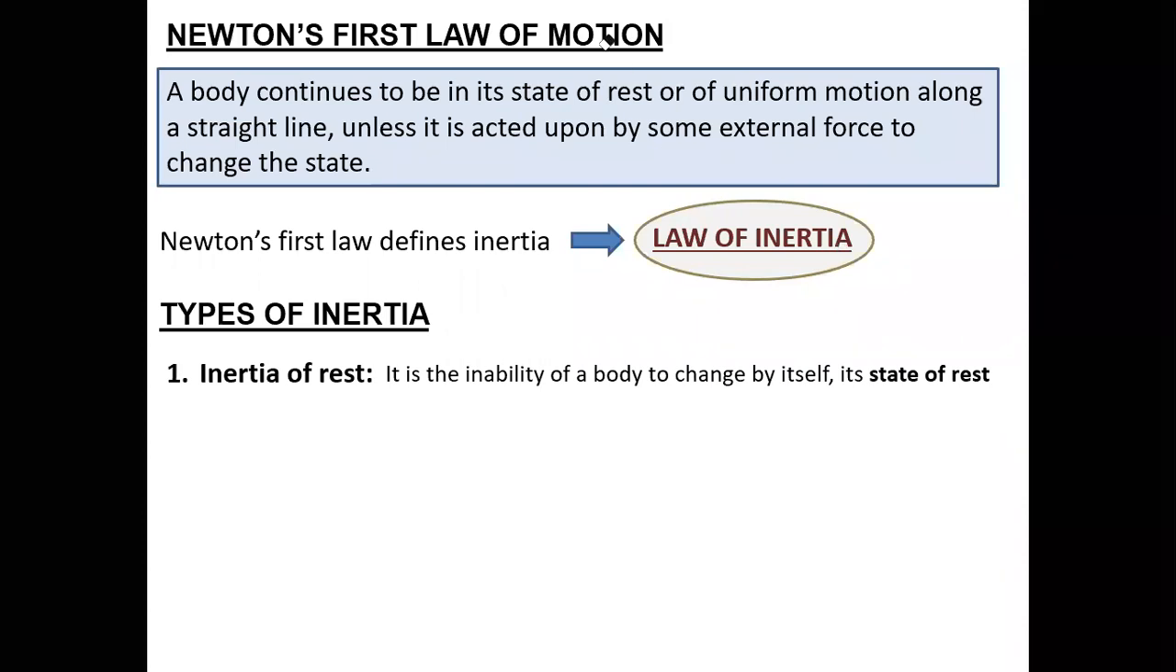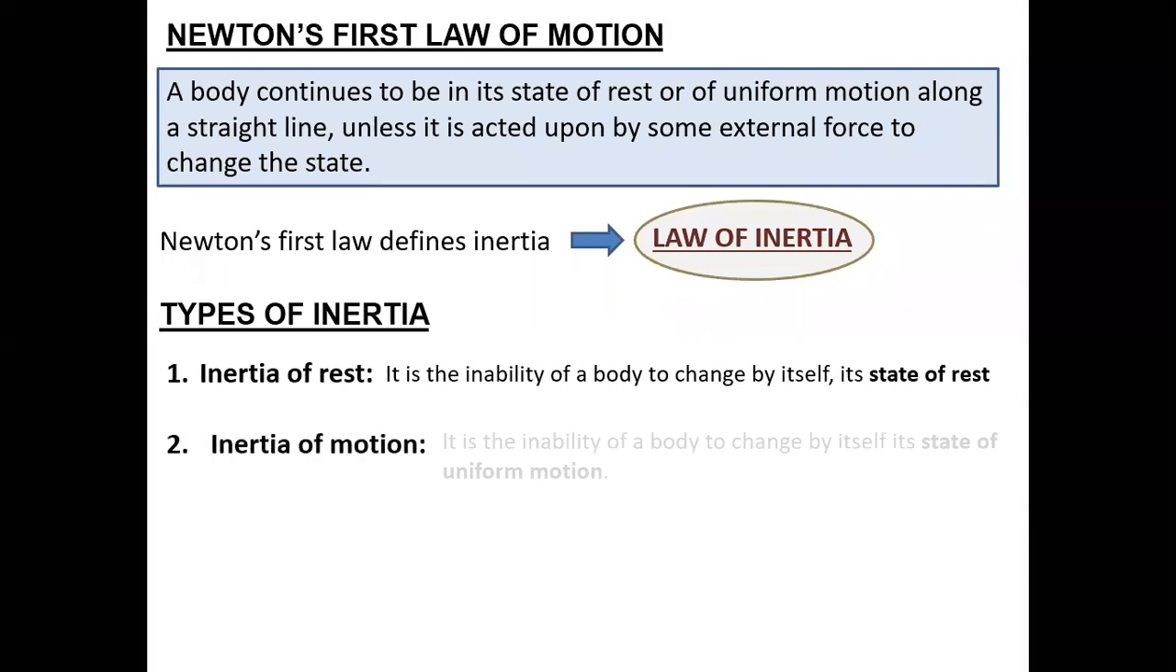What is the second type? Quickly. Yes, Satakshi, what is the second type? Inertia of motion. Okay, and by definition, it is the inability to change its uniform motion. So any example quickly? Sir, take Rana's example. Yes, take Rana's example, sir.